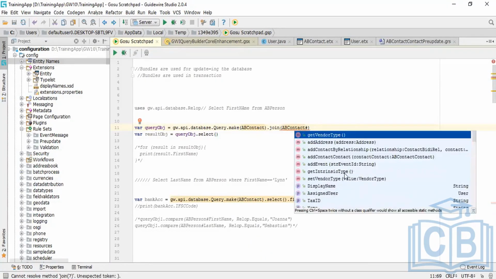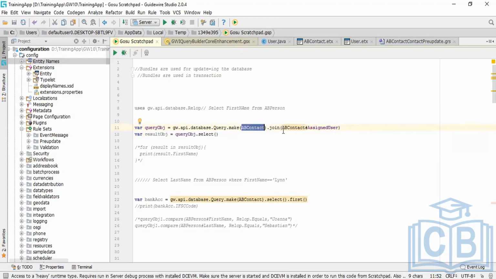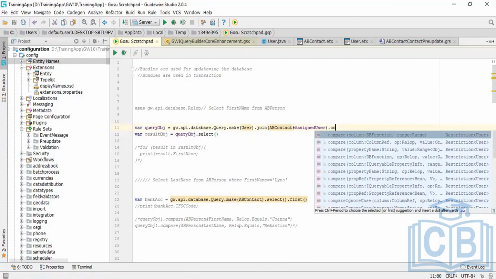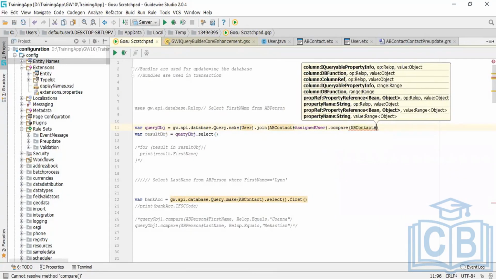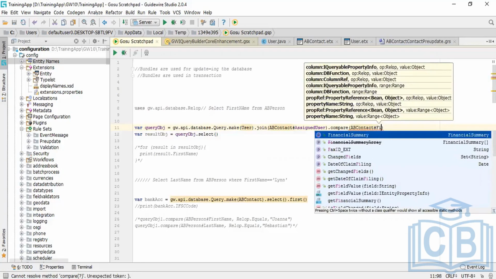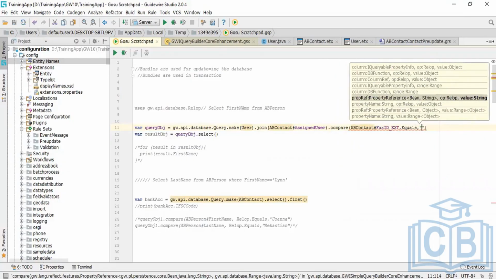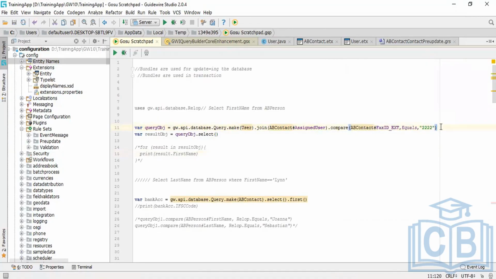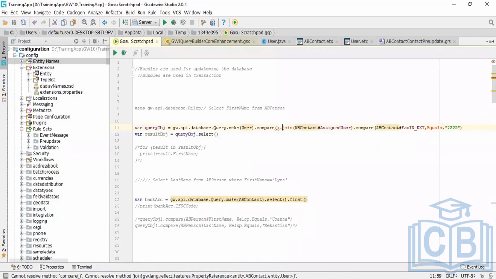Just take some time. Now it is done. I'm trying to join the user entity and the AV contact entity. I'll explain to you how I did it after joining.